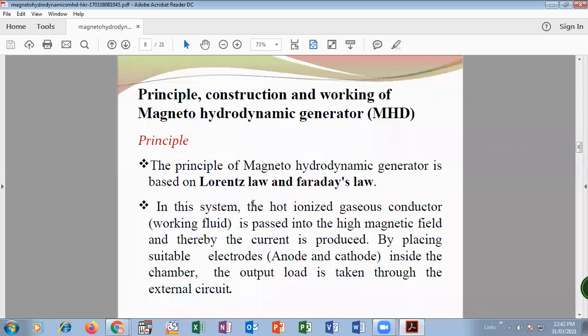By placing the electrodes, that is anode and cathode, positive and negative electrodes, inside the chamber, the flow of electrons passes through the external circuit, which is the carrier of current. Okay, so it creates electricity. So the basic principle is that it works on Faraday's law, and also on the Lorentz law. So this is the principle of magnetohydrodynamics.